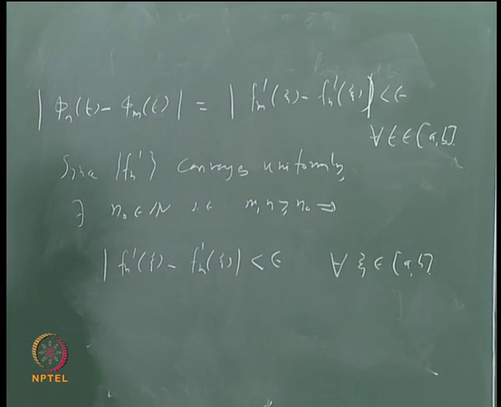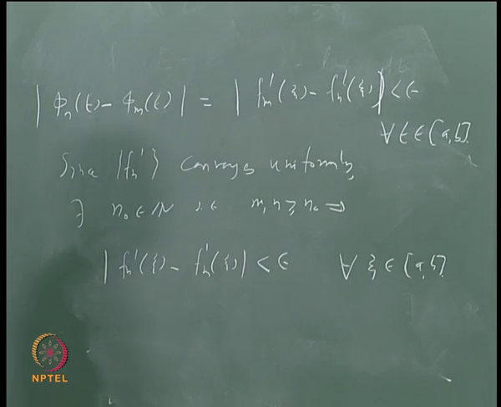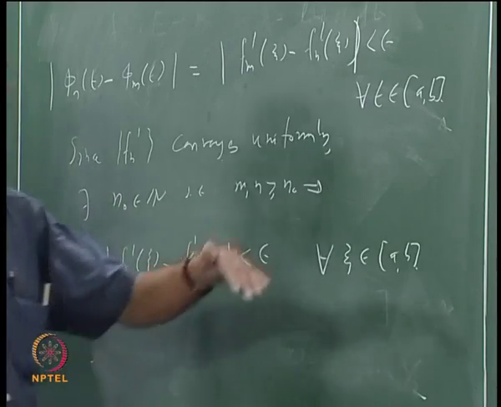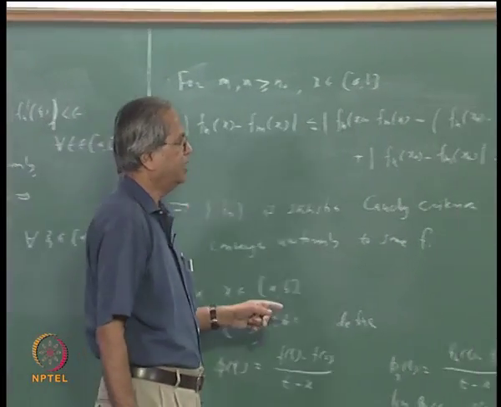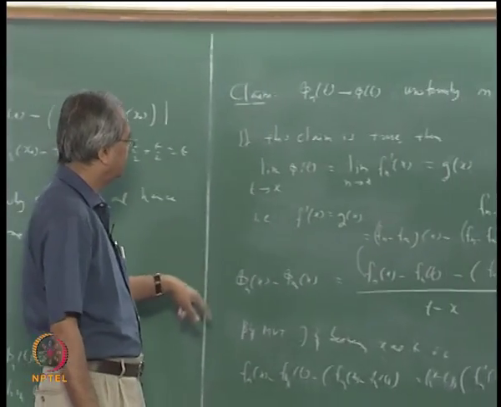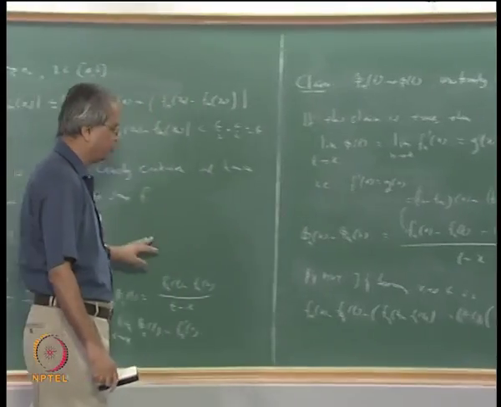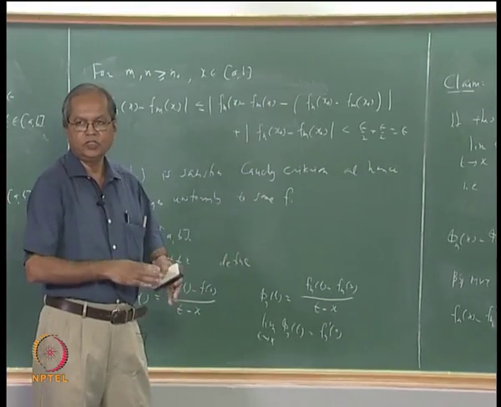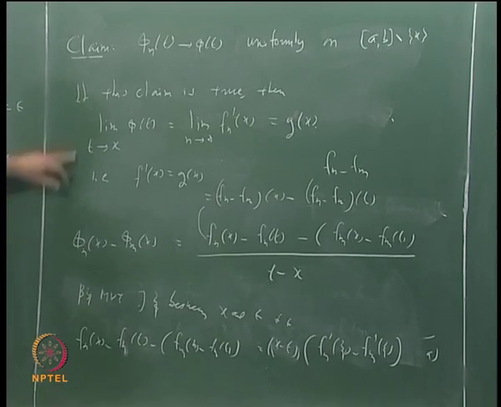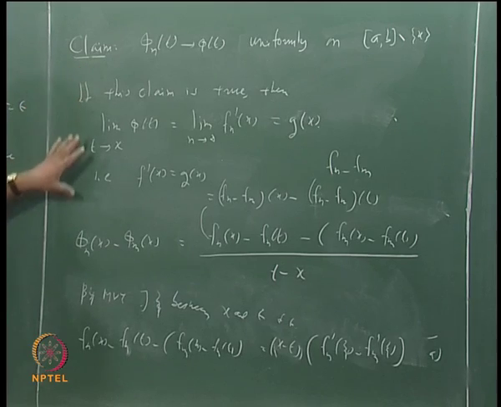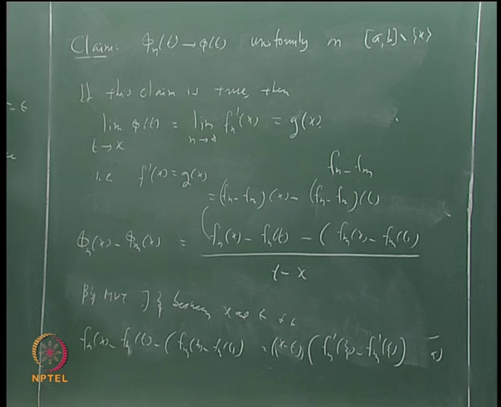It is basically an application of the mean value theorem once again. And so this shows that the sequence phi n is uniformly Cauchy, and hence it follows again that phi n converges to phi uniformly. We already know that phi n converges to phi pointwise. Now we know that phi n converges uniformly, so the limit function must be the same as phi, and as we have already observed, once this claim is proved, the proof of the theorem is over.